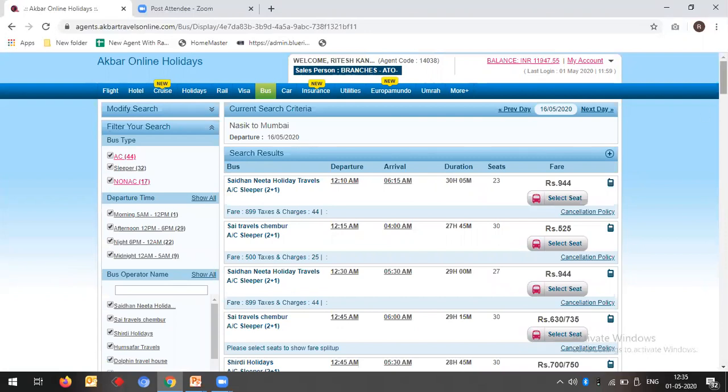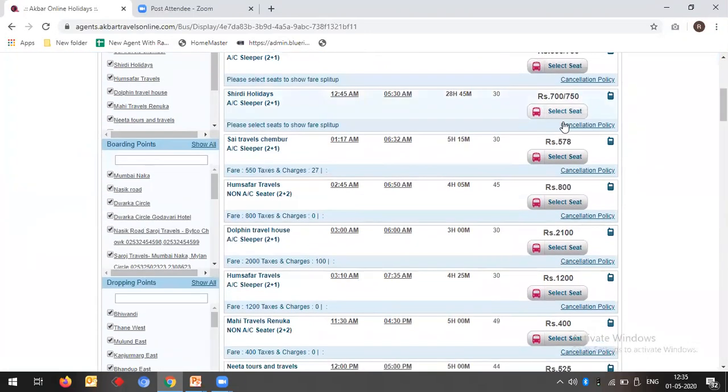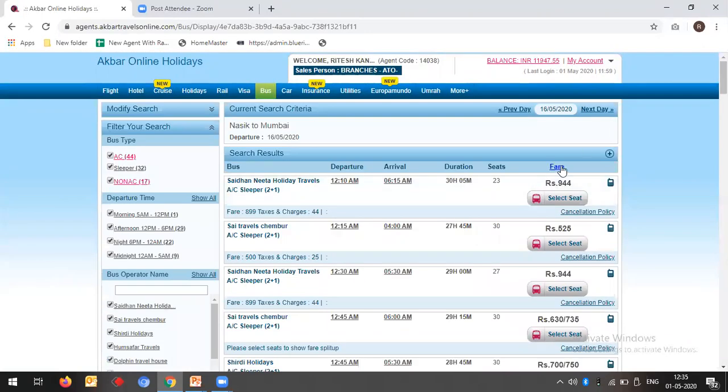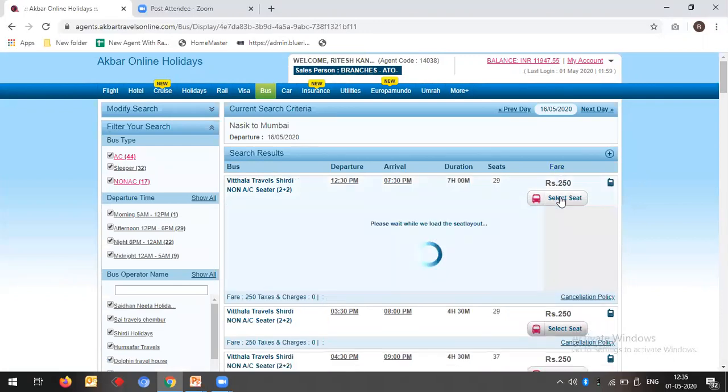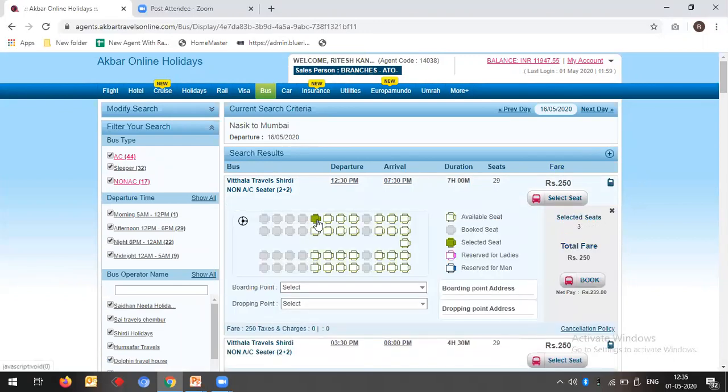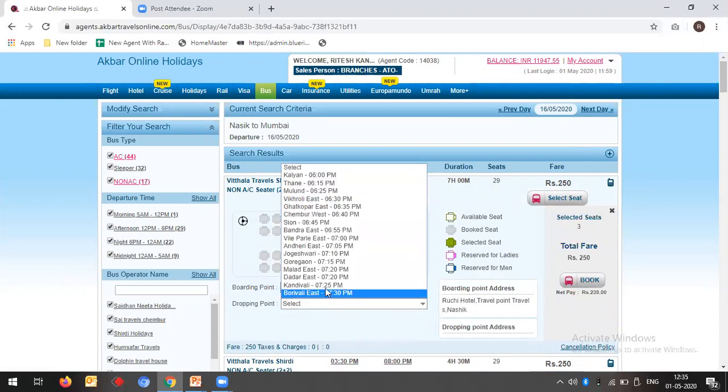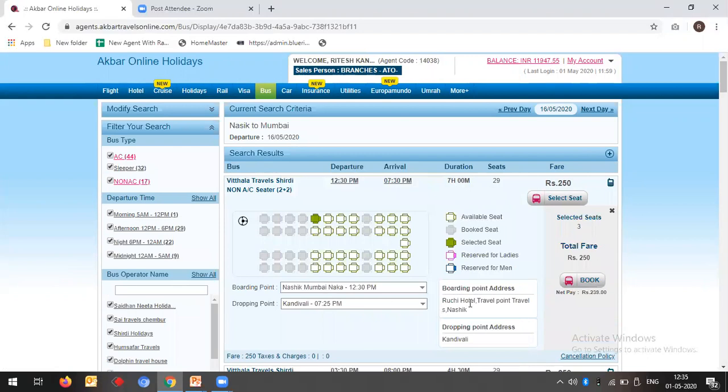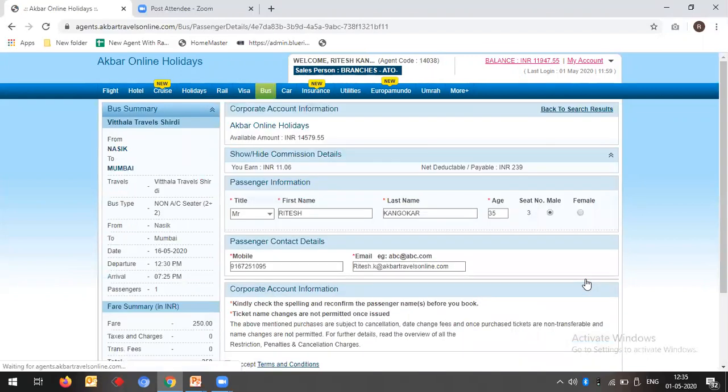It now depends on you what type of bus you want to search. If you want the lowest fare, click on this, you will get a lower fare. Selecting a bus, select the seats, Nasik, same to Borivali, Kandivali, where you want to drop, same book. Now a special thing: all my information has been auto saved.